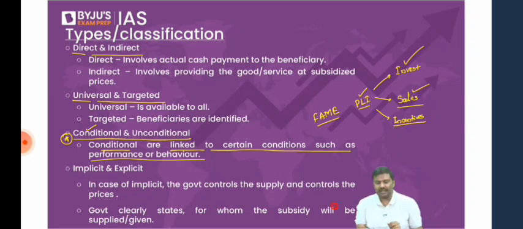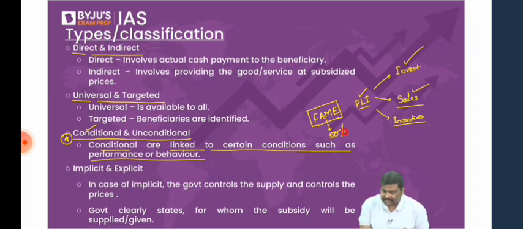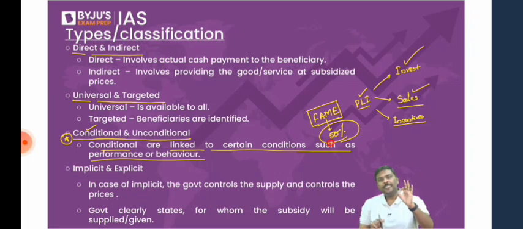I'll give you one more example here. Faster adoption and manufacturing of electric vehicles. You're manufacturing electric vehicles, let's say two-wheeler. Just because you're manufacturing electric vehicle, government will not give you subsidies. What government says is at least 50% of the components that you're using, you'll have to purchase from domestic market. Is the argument okay with all of you? At least half of the components that you're using to manufacture your vehicle, you'll have to purchase within India. You'll have to purchase from the domestic market. Only when you purchase half of it, I will provide certain incentives to you. Is the logic okay?